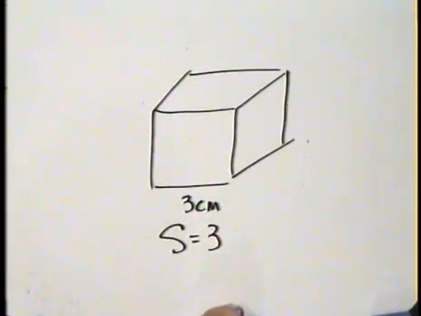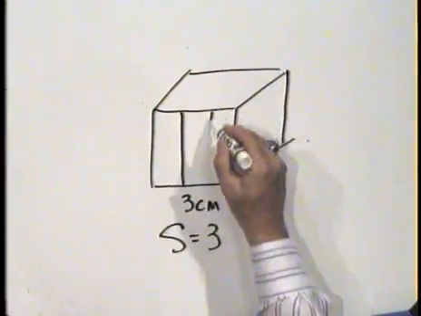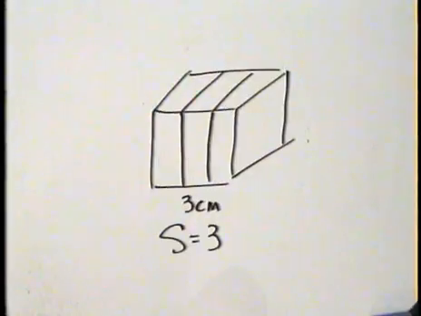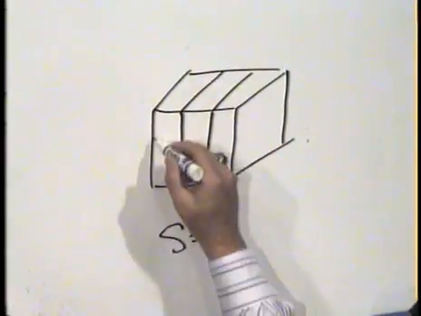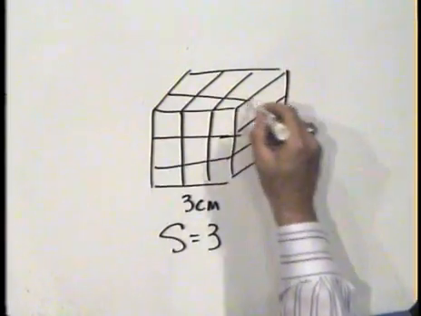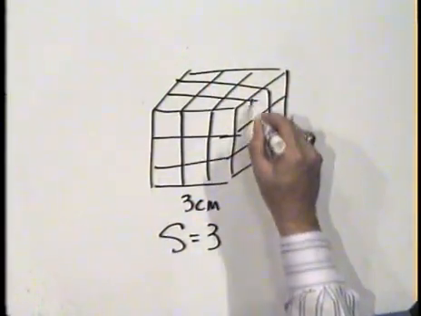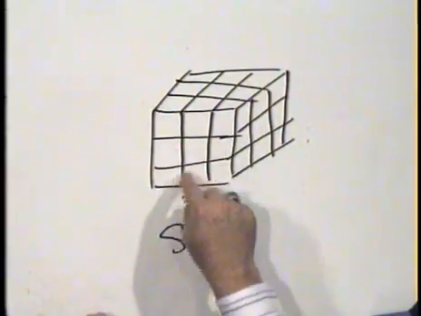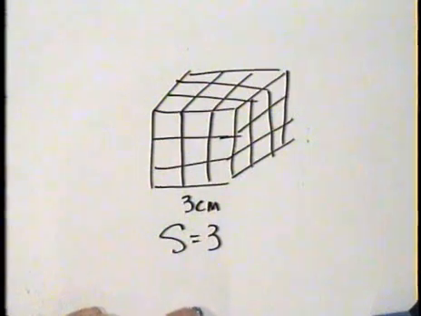Well, we could have 3 packs of 1 cubic inch cubes there, and 3 here, and of course 3 here. And what you could see is we're going to have how many cubes? Well, we're going to have 3 columns, if you will, each stacked with 1, 2, 3, 4, 5, 6, 7, 8, 9 cubes, or 3 times 9, which is 27.